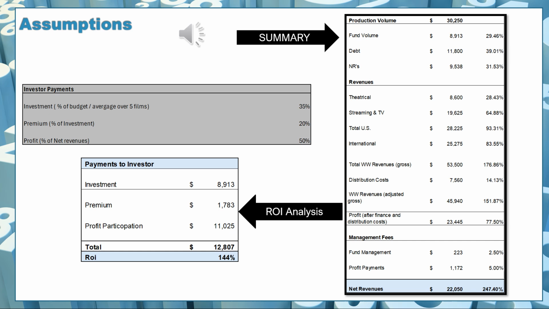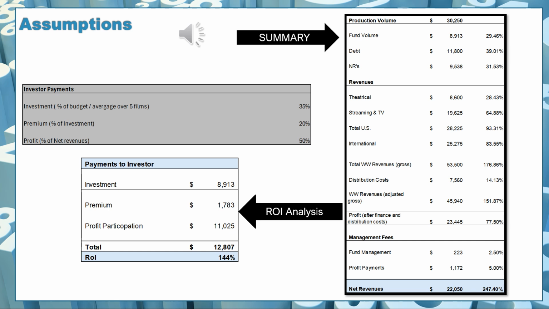So the total revenues from worldwide gross is $53,500,000, which is 176%. The distribution cost of $7,560,000 averaged out to a cost component of about 14%. And then the entire worldwide adjusted revenues on these films with $45,940,000 average about 151% on the film.